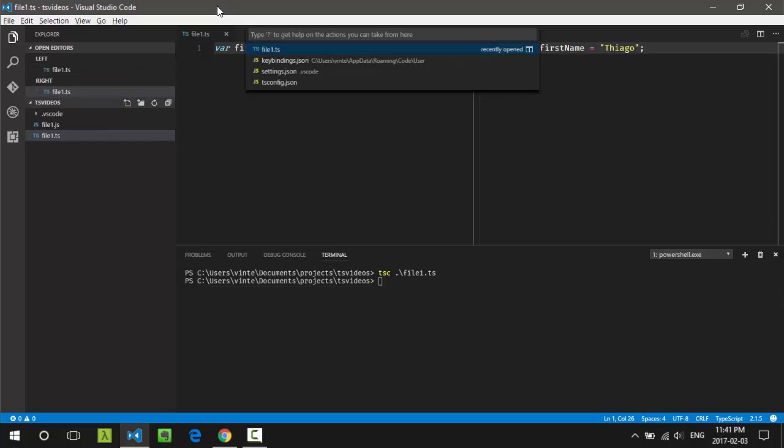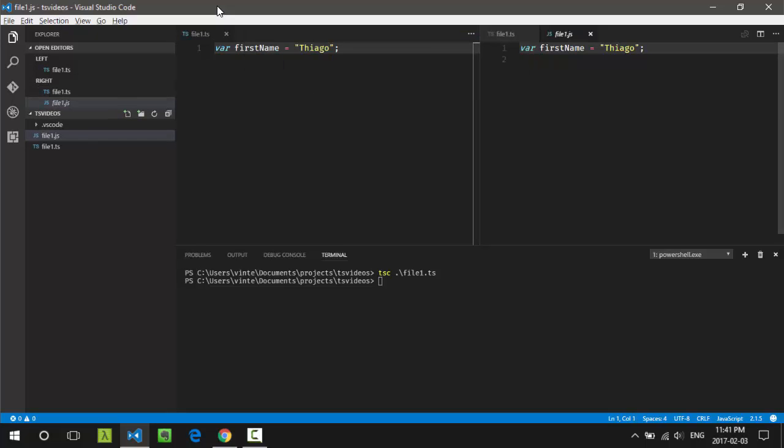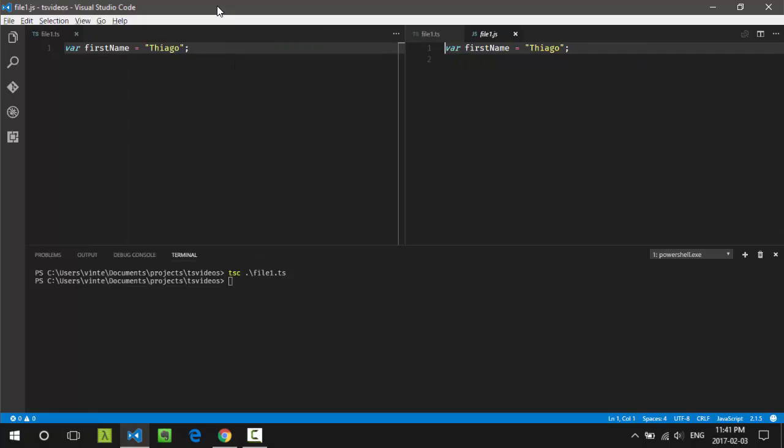Now, of course, if I open this file, and I'm going to open it side by side with the .ts file, you can see that both files are the same, and that's a very first important feature of TypeScript. TypeScript is a superset of JavaScript, which means it adds functionality on top of JavaScript, which also means that you can copy your old and ugly JavaScript code, paste it on a TypeScript file, or rename a .js file into a .ts file, and it should work. That's not always the case. I'll show you a few times where you have to adjust, but for most of the time it should work.